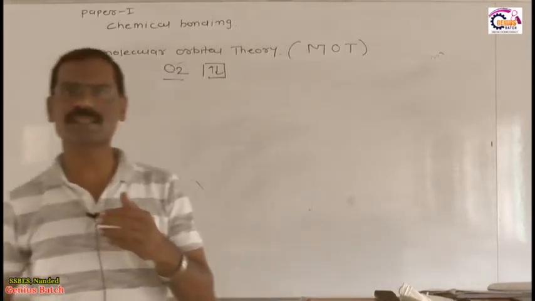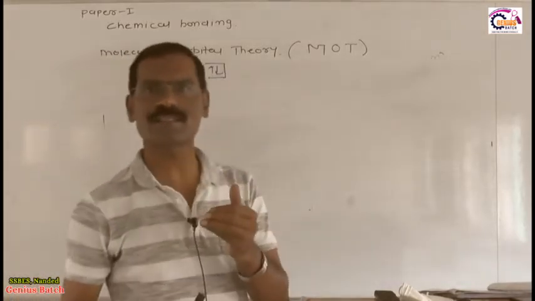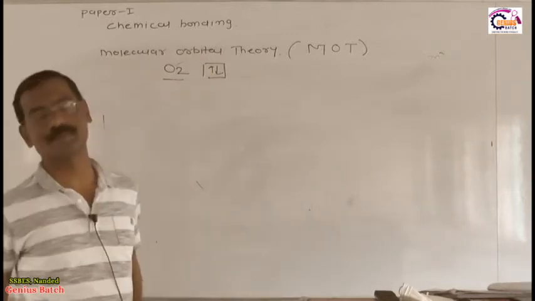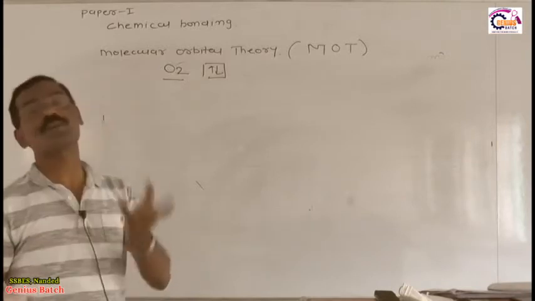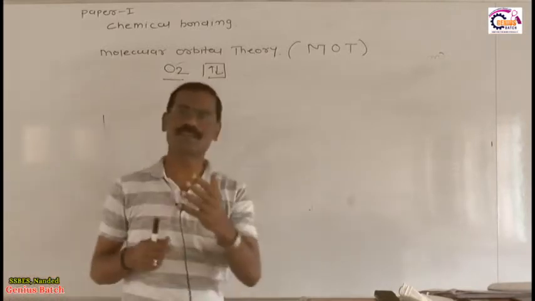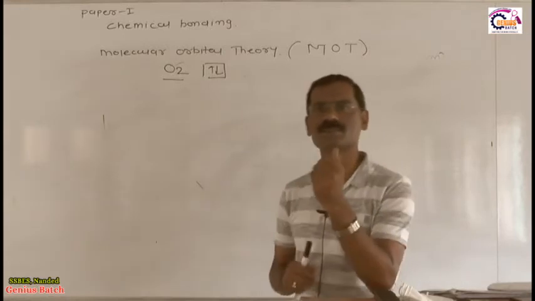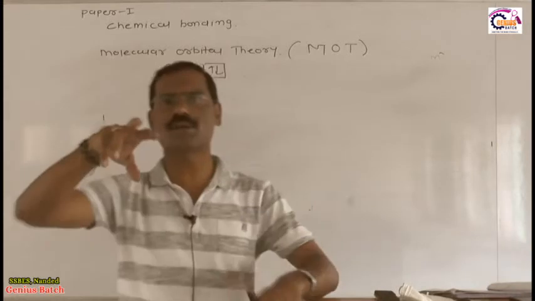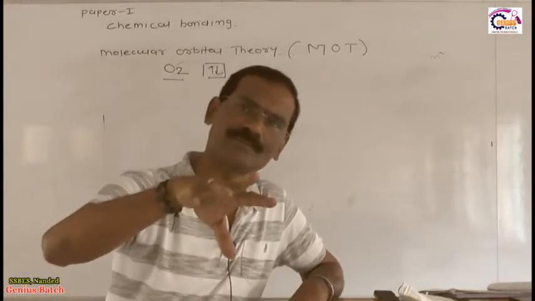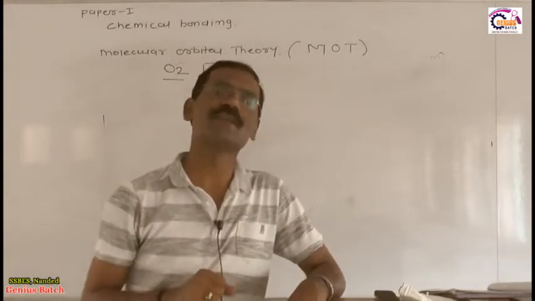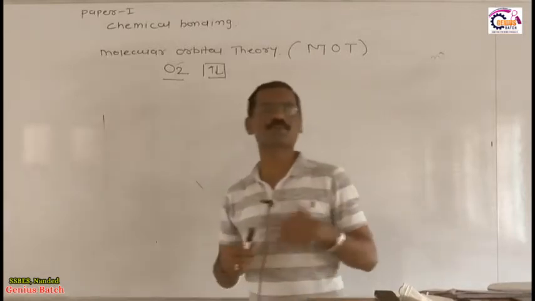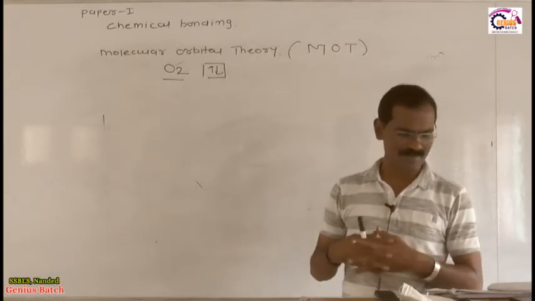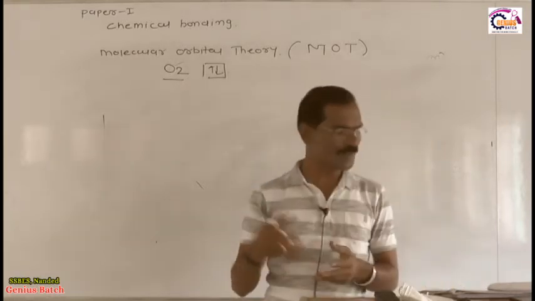But in actual practice, experimental evidence says that O2 is paramagnetic. So why can we not explain the paramagnetic nature of O2 by valence bond theory? Because that is the limitation of valence bond theory, and such a limitation is overcome by the molecular orbital theory. This is a very interesting and important concept. Molecular orbital theory, put forward by Hund and Mulliken, finally explains the limitations of VBT.